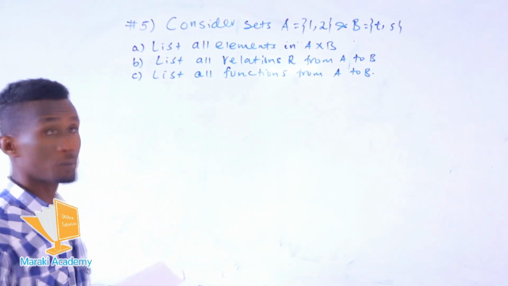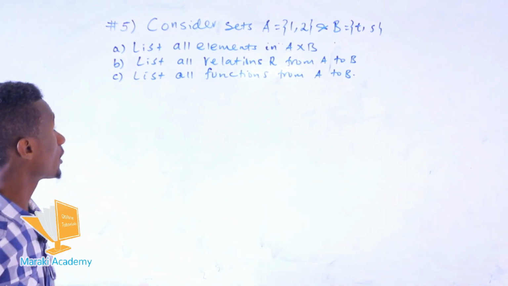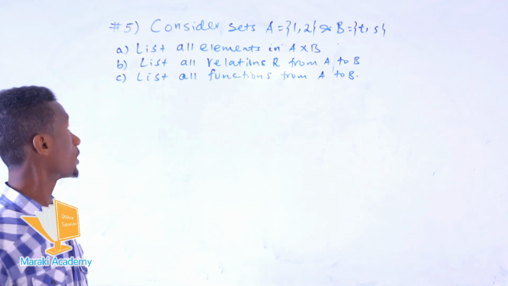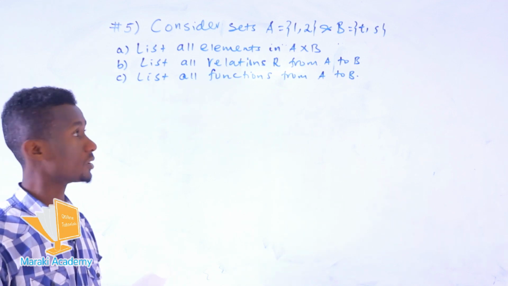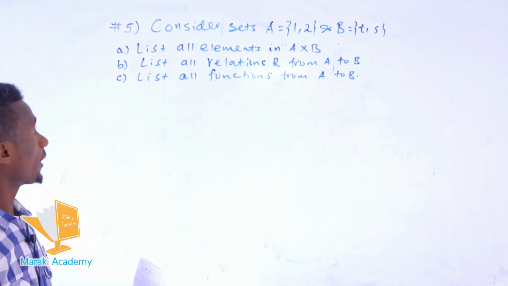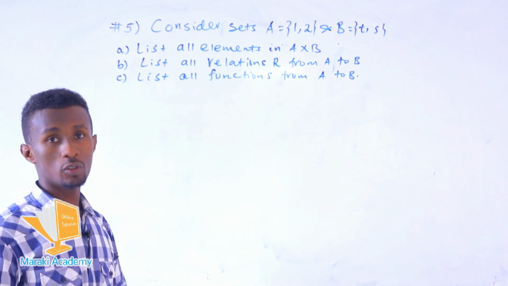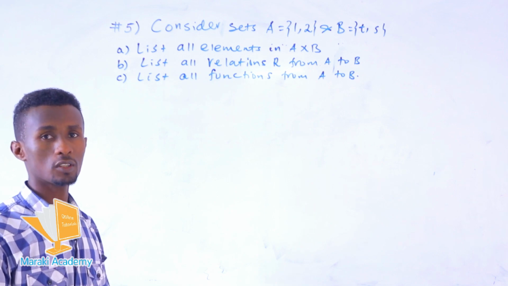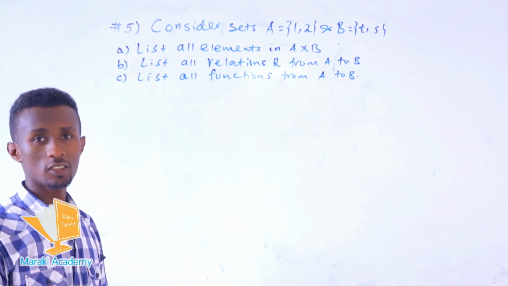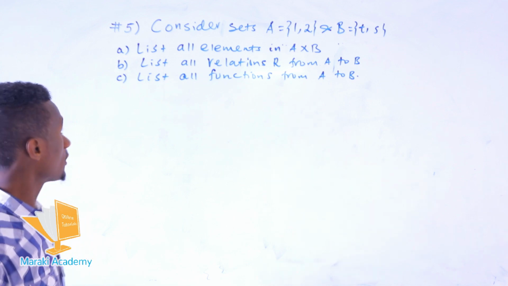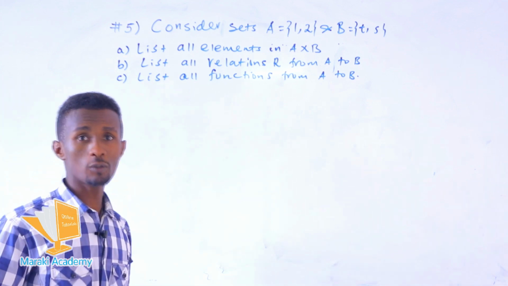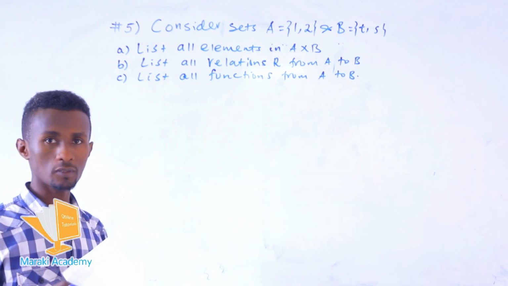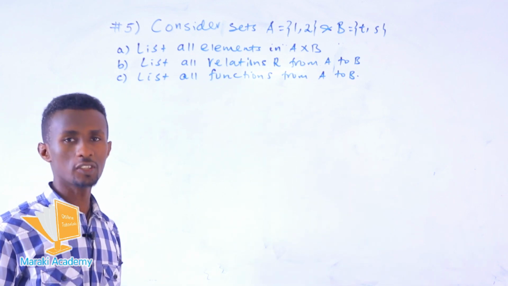Okay, in question number 5, here we have two sets A and B. Then we need to form the Cartesian product of all elements in the sets A and B. And from the Cartesian product, we need to determine all subsets of the Cartesian product, which means finding the relations from A to B. And last, from all the relations, we select which are functions.